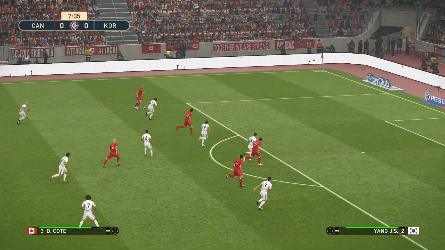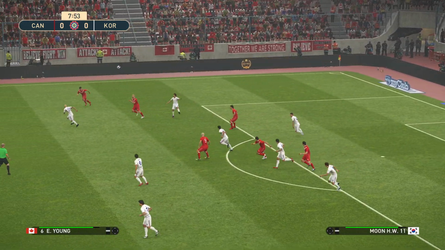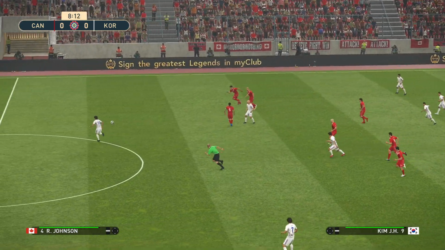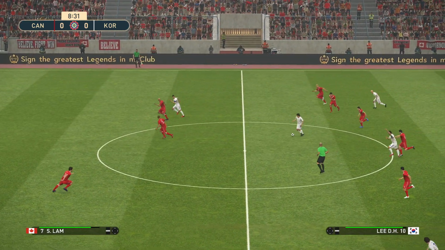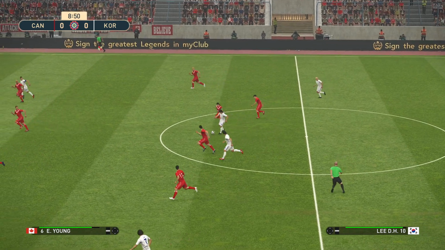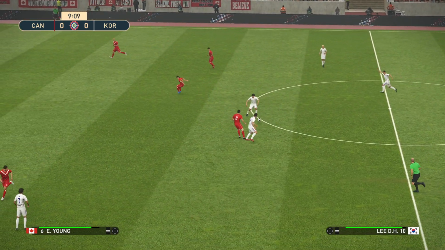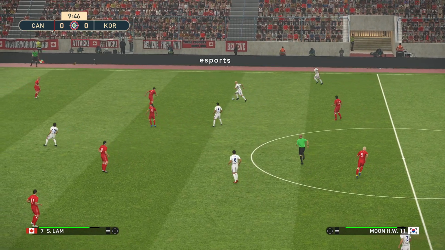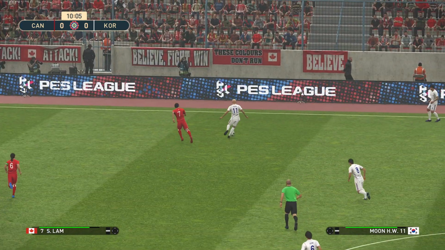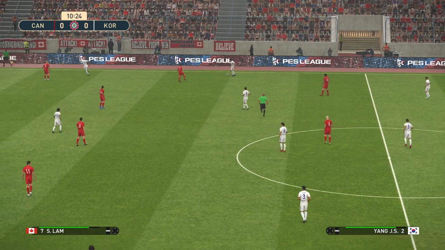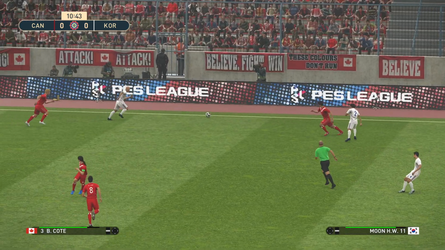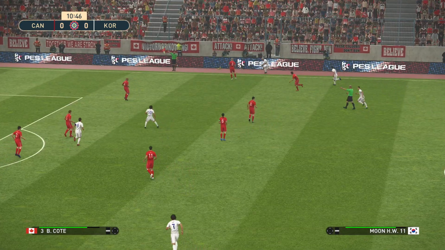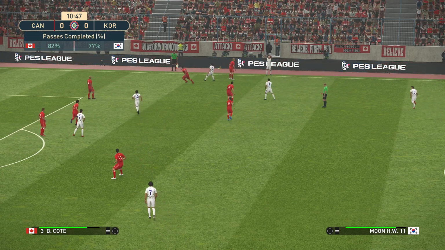Here's Coates. Canada looking to get back on winning ways. Here's Lee for Korea. Choi. Moon. Brings it back to Yang. And the ball goes out of play. It's a throw into Korea.